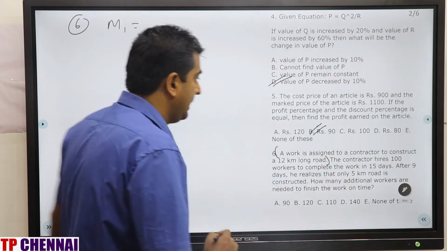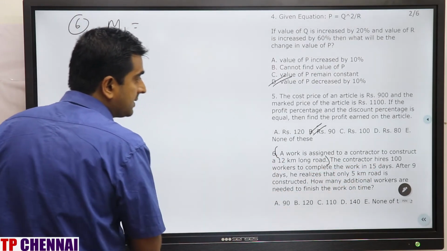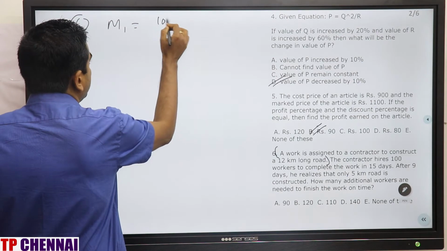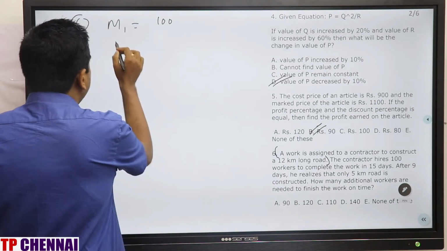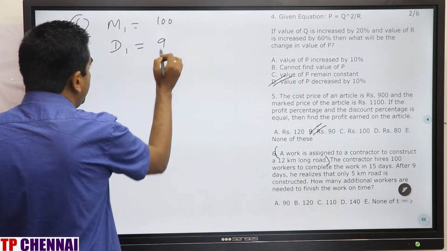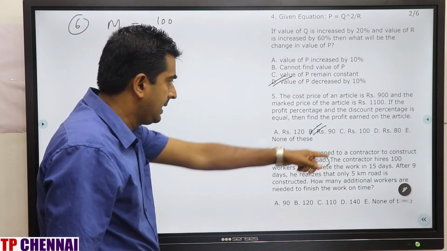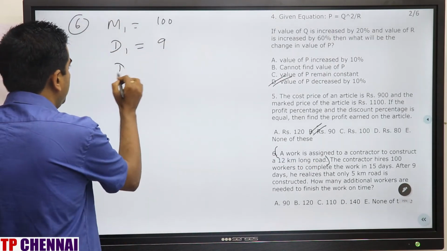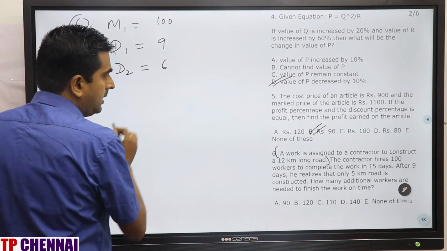Process starts after 9 days. So how many persons are there? 100. D1 is how much? 9 days. He planned for 15 days. In that, 9 days is D1. So D2 will be 6 remaining. W1 is how much?